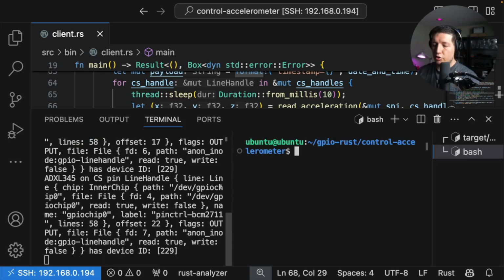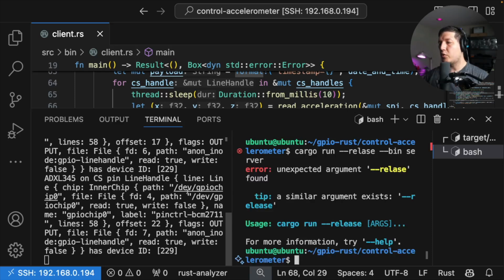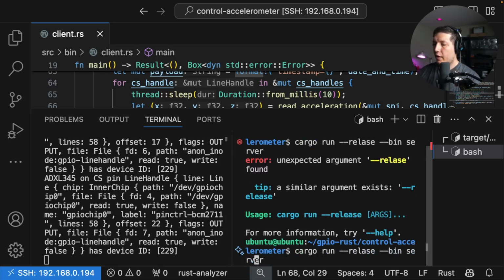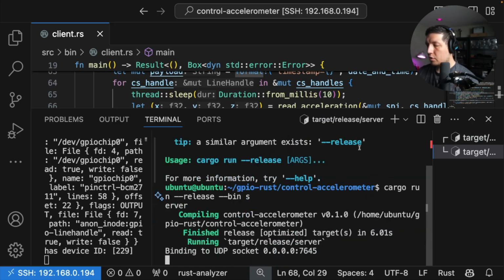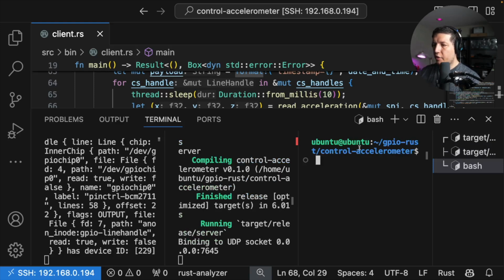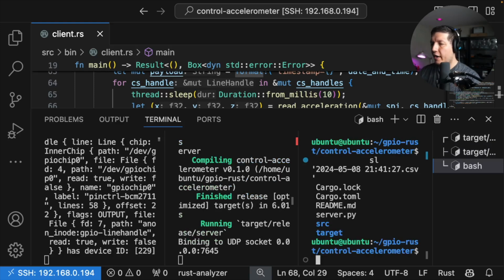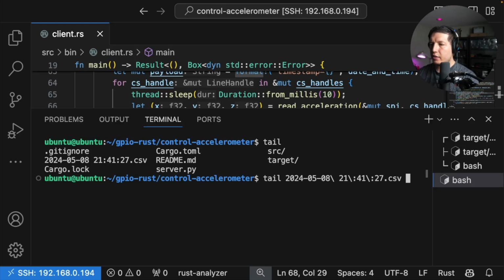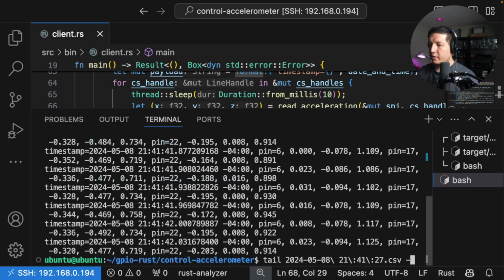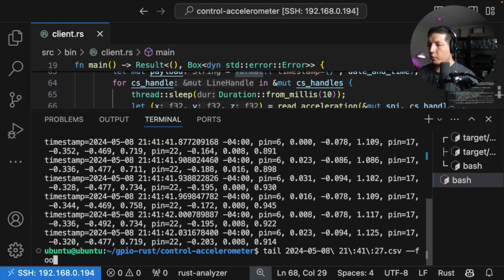Now let's turn on the server. So cargo run --release, and the name of the binary is server. We didn't look at that code yet, but that should be fine. I'll show you in a second. It's running now, and let's see if we can find that juicy file with the rows there. And I think I see it. So if I tail the file that is generated, I see that yeah, we have data.